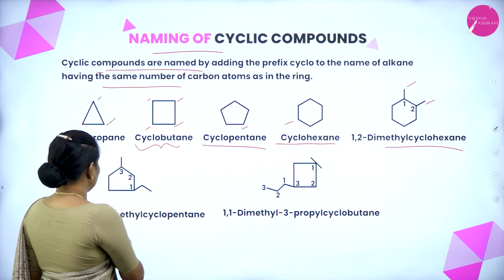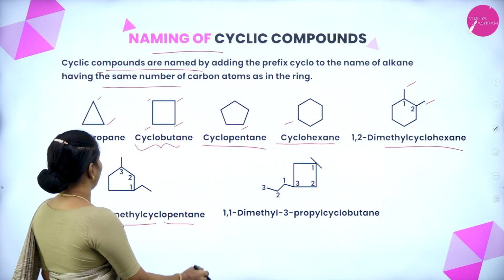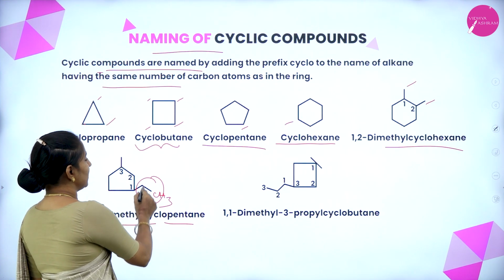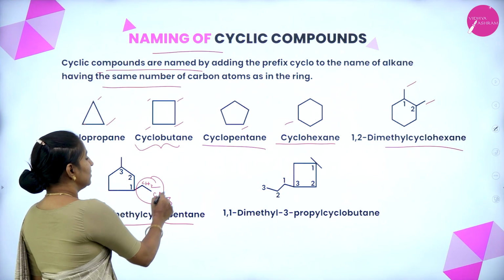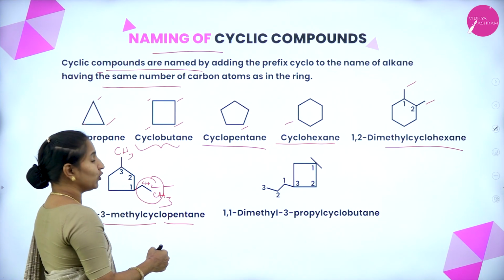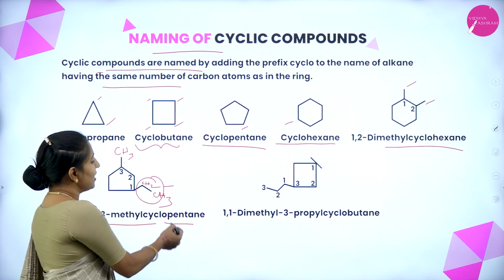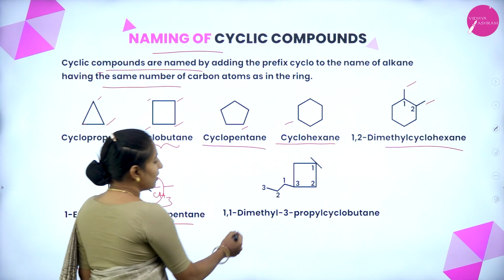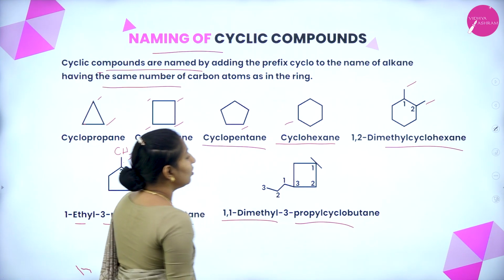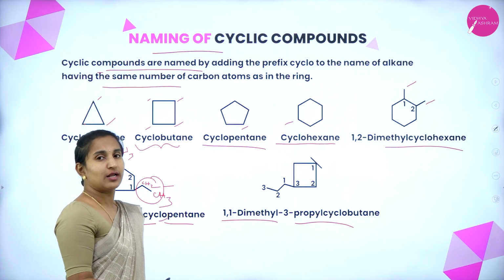Here, 1-ethyl 3-methyl cyclopentane. This is an ethyl group, which contains CH3 and CH2. This is the ethyl group and this is a CH3 group at carbon number 3, so that it is 1-ethyl 3-methyl cyclopentane. Here, 1,1-dimethyl 3-propyl cyclobutane because of the presence of 4 carbons.